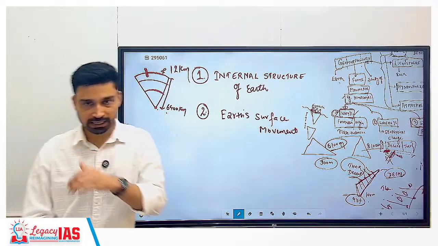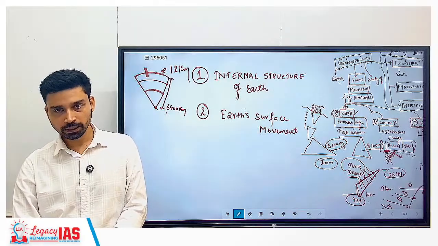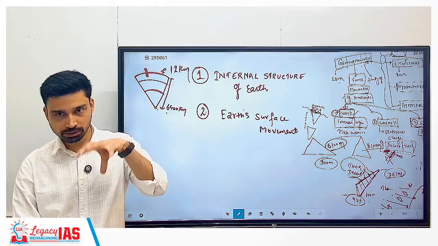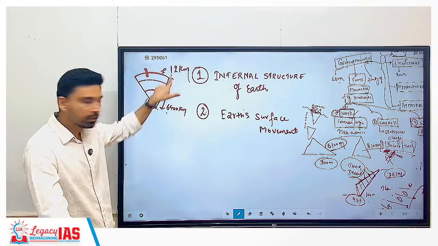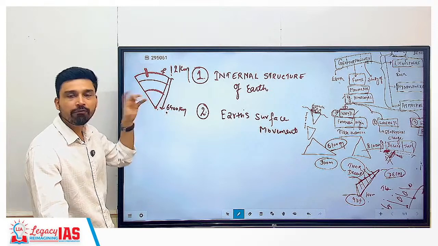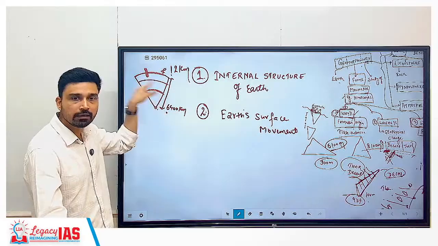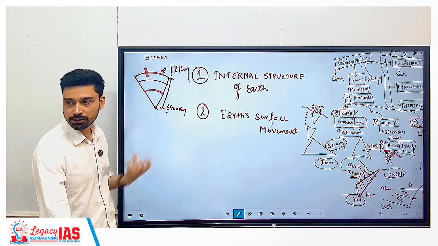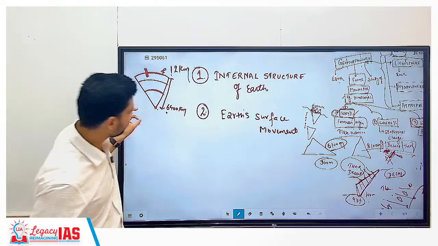12 kilometers. Okay, the maximum depth up to which we have drilled a hole. We have not gone there. We have just drilled a hole by using machines, and that is only 12 kilometers. What is the distance to the center of Earth? 6,400. So we still have a very limited understanding of the internal structure of Earth, what kind of changes are taking place, what kind of phenomena and events are occurring there. So that we'll talk about.